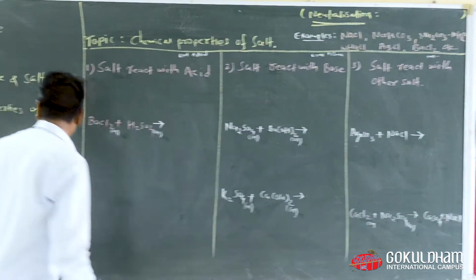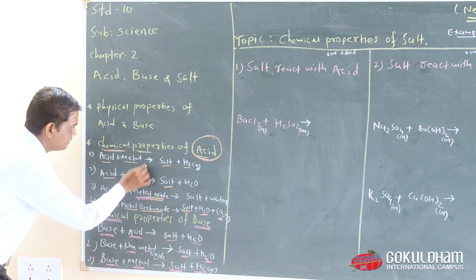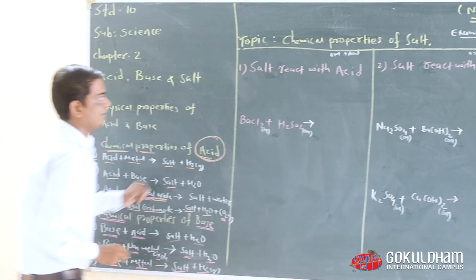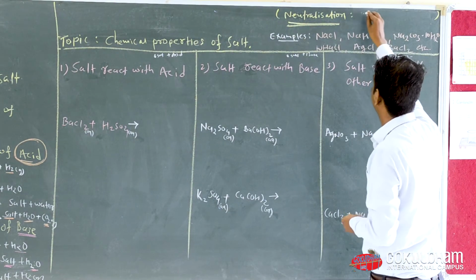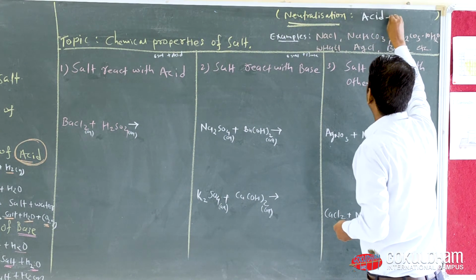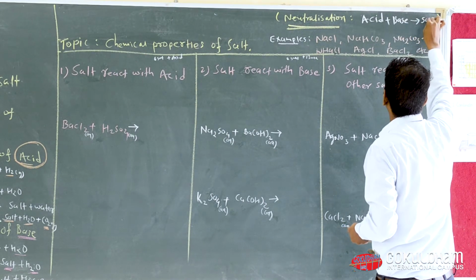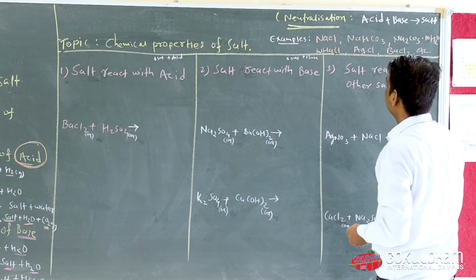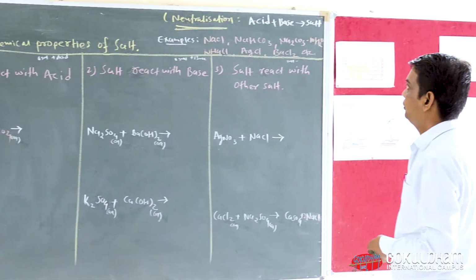Everyone look here, we have the chemical properties of base and acid. Now, what is neutralization? When acid reacts with base, at that time we get salt. So the definition of neutralization is that when acid reacts with base and we get salt, this is known as neutralization.